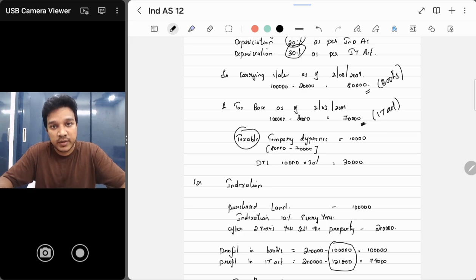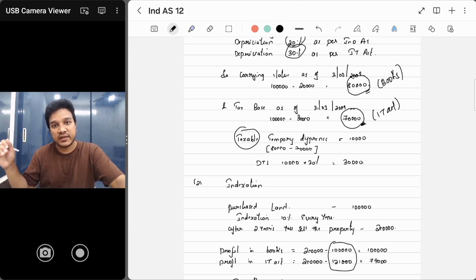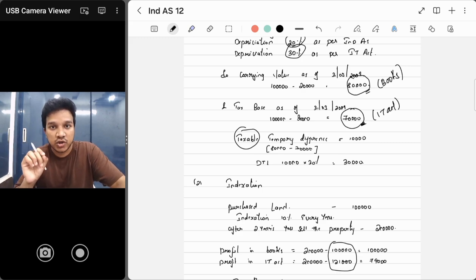So the maximum amount of depreciation that you can claim by holding that asset in the future is only 70,000 as per Income Tax Act. As per books, you are getting 80,000. You can claim 80,000 as depreciation in the future, right? But as per Income Tax Act, you can claim only 70,000. मतलब you're falling short as per tax. ठीक है, you're falling short of 10,000 as per Income Tax Act.